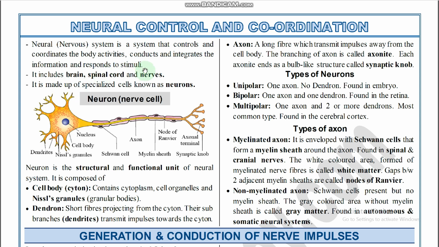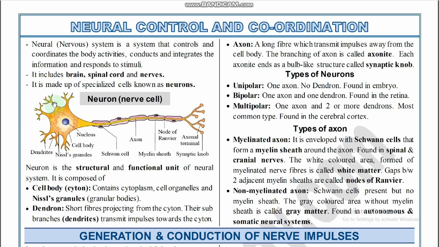So whatever external stimuli the body receives, we exhibit responses against them by the presence of the neural system, right? What are the components of the neural system? So the components of the nervous system: brain, spinal cord and nerves.